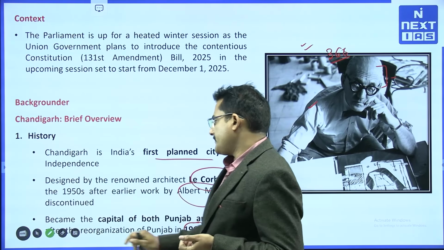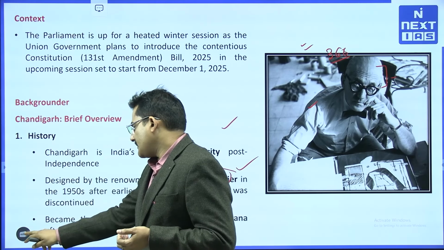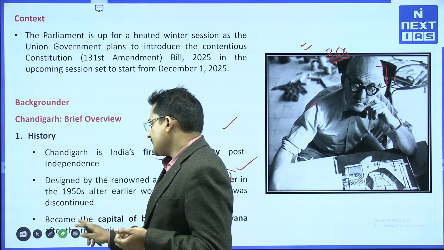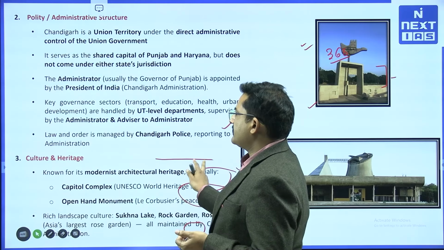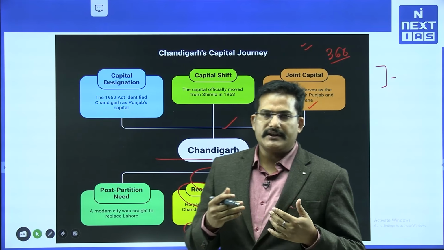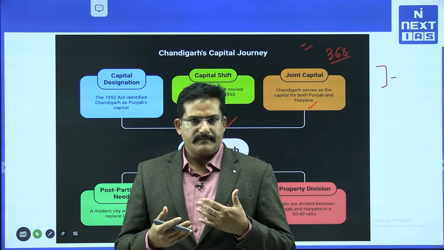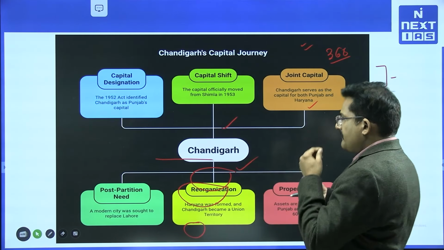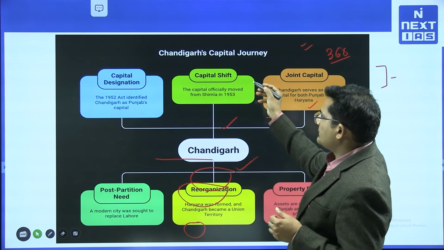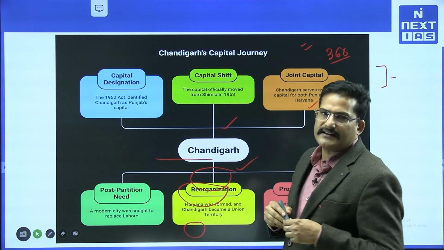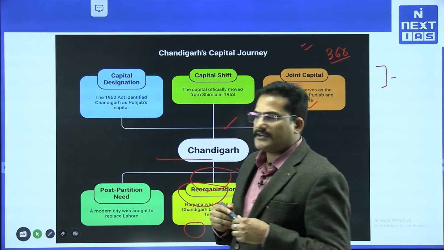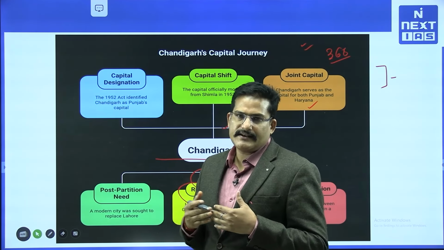So before this, what happened? You might be knowing that Punjab was united before partition, and its capital was Lahore. However, after the partition, we have to think about what would be the capital of Punjab. So Shimla became the capital of Punjab for a few years. However, the capital was shifted from Shimla to Chandigarh in 1953, and it was done under the 1952 Act, which identified Chandigarh as Punjab's capital.